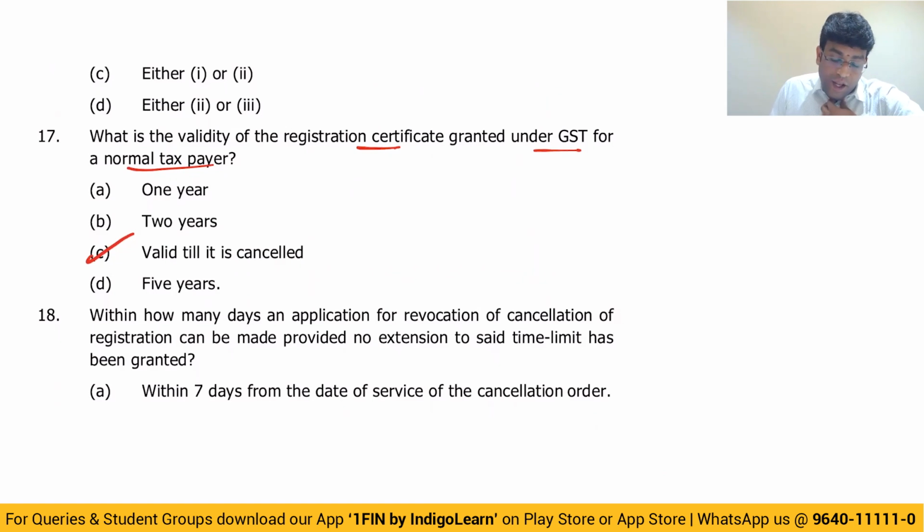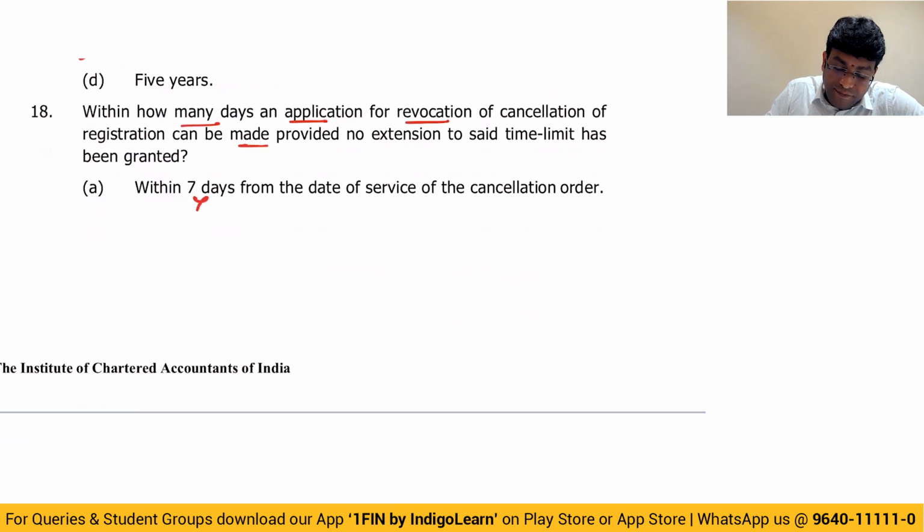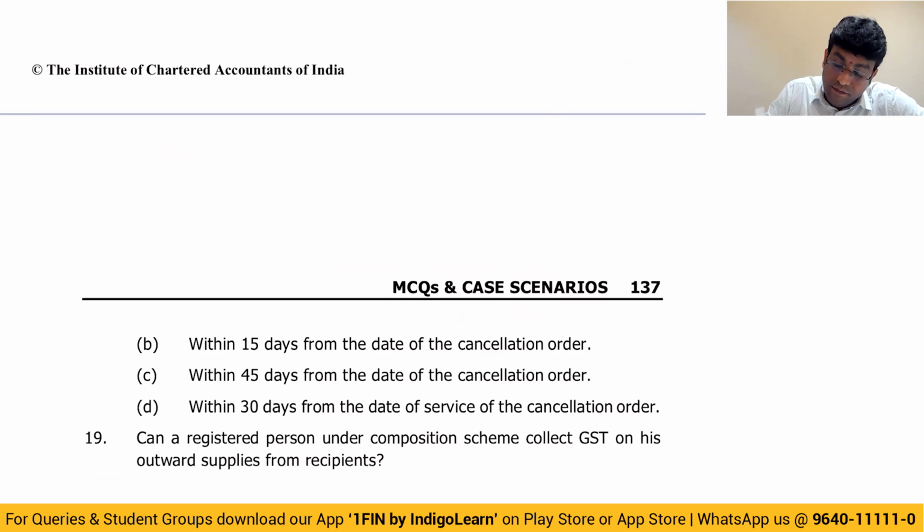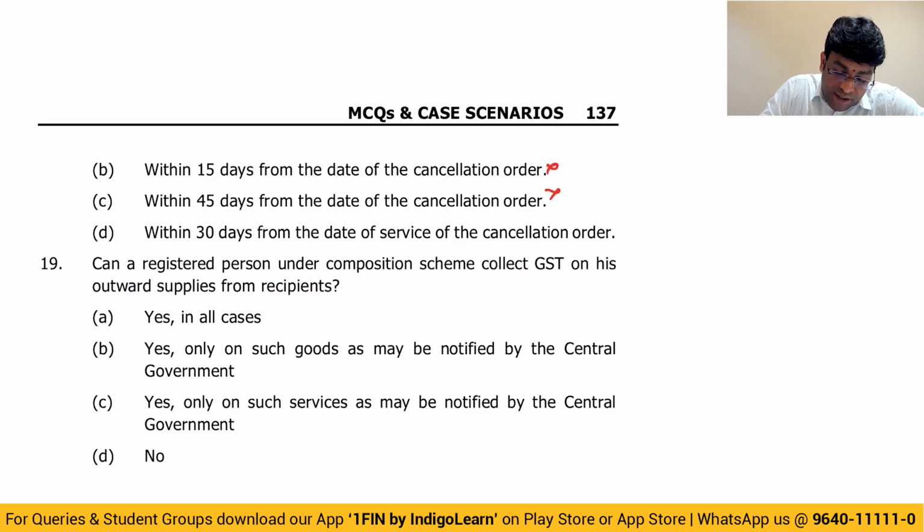Next one. Within how many days can an application for revocation of cancellation be made, provided no extension to time limit has been granted? We can apply for revocation within 30 days from the date of service of cancellation order. From when he got the cancellation order, from there within 30 days, he can apply for revocation. Answer is option D, 30 days.